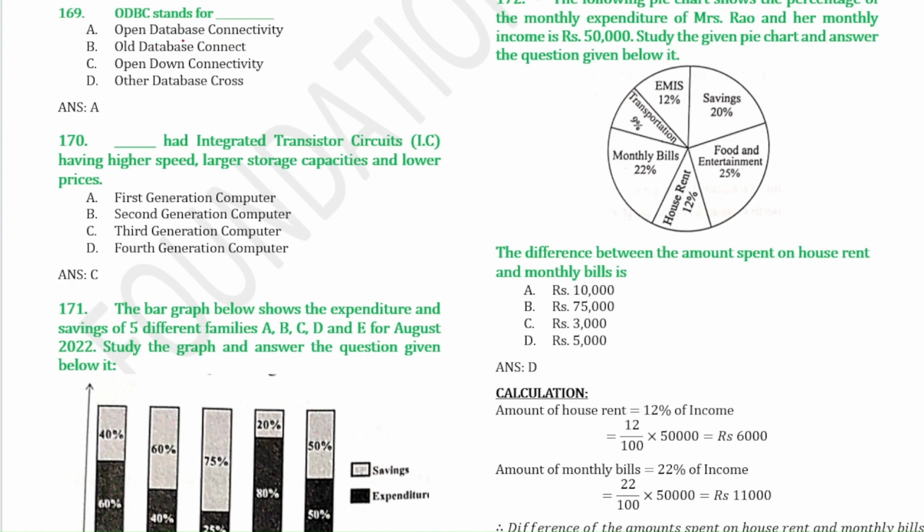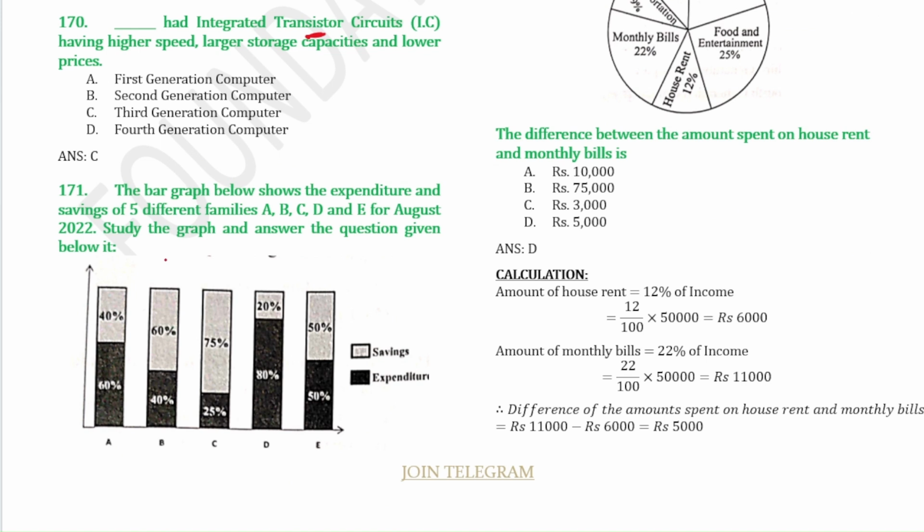Next question. ODBC stands for Open Database Connectivity. Dash had integrated transistor circuits having high. So we know the third generation had integrated circuits. Next question. We have to read the graph, and accordingly we have to answer the question.